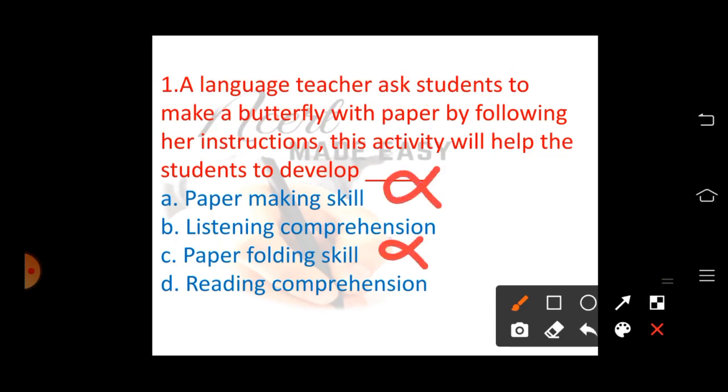The broad aim of the teacher by giving this activity is to develop the listening comprehension, because when they listen properly, they can speak properly. So the broad aim of the teacher from this activity is listening comprehension, and it is not reading comprehension also. Option B is the right answer.